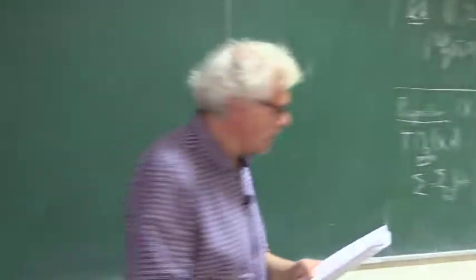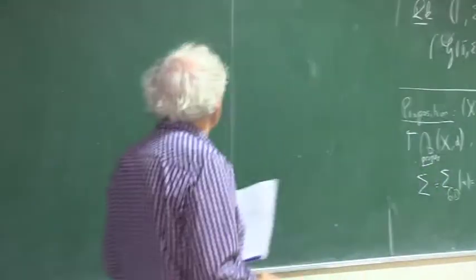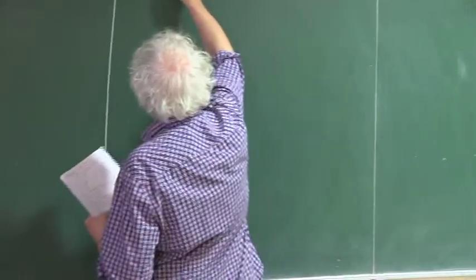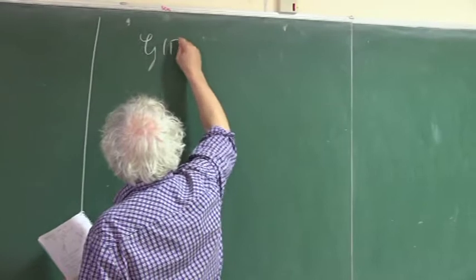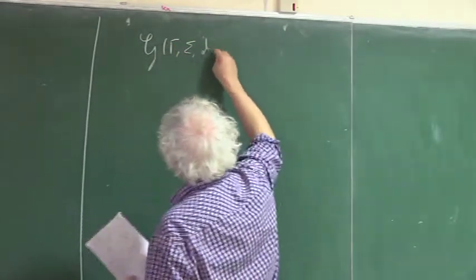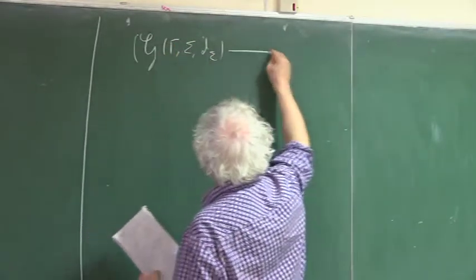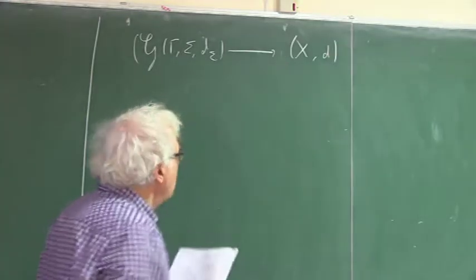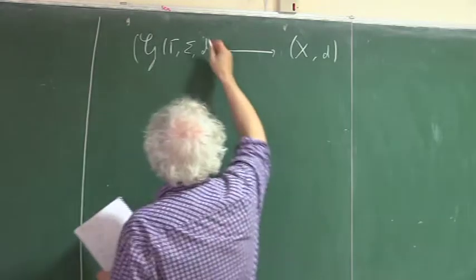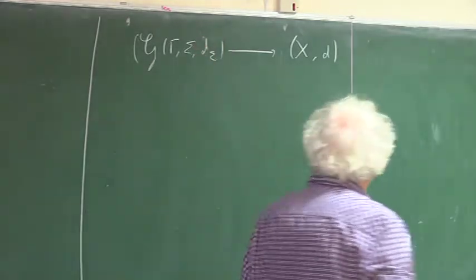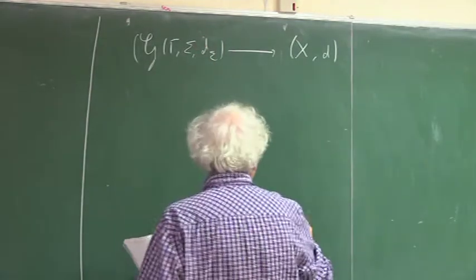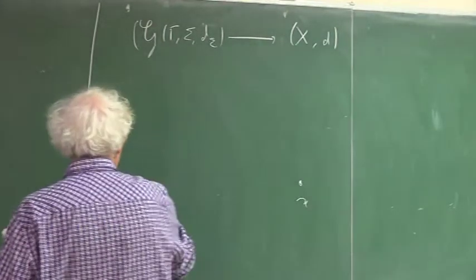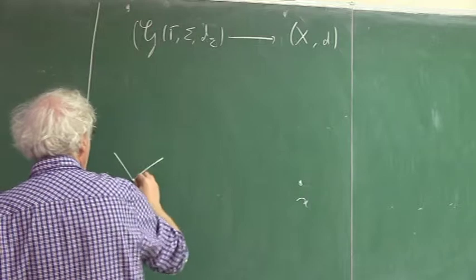Okay. So the idea of the proof is the following. We are going to build a map between the Cayley graph and X. I draw a picture. Here is the space X, and here is the Cayley graph.